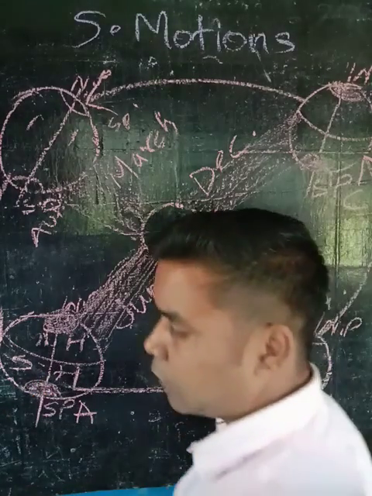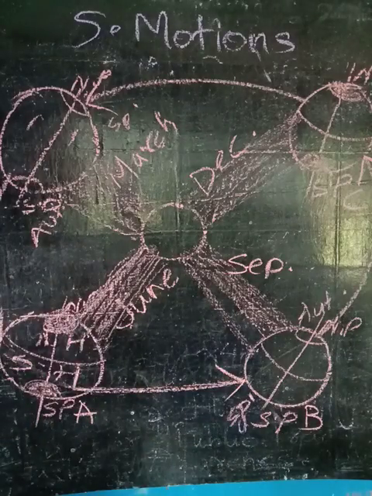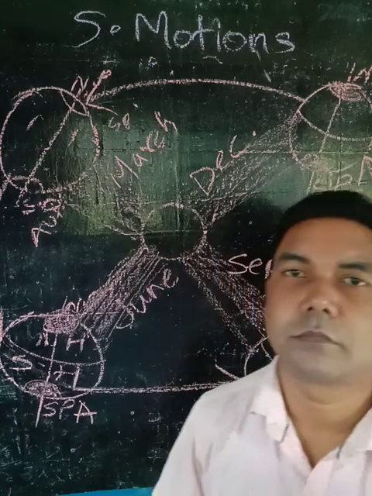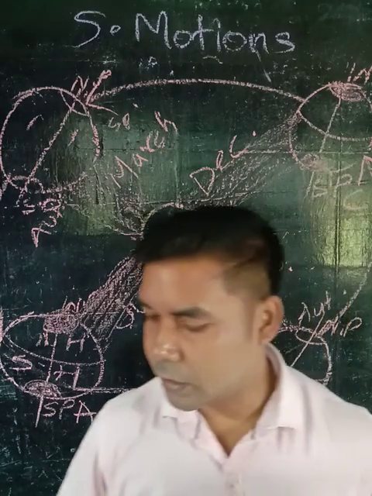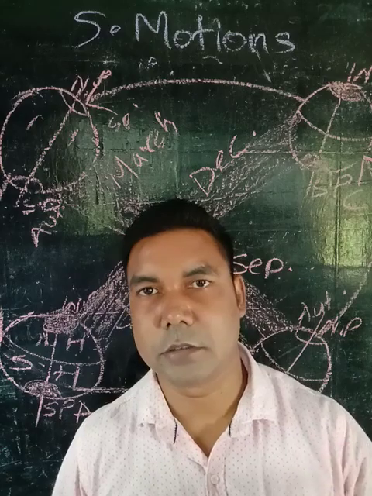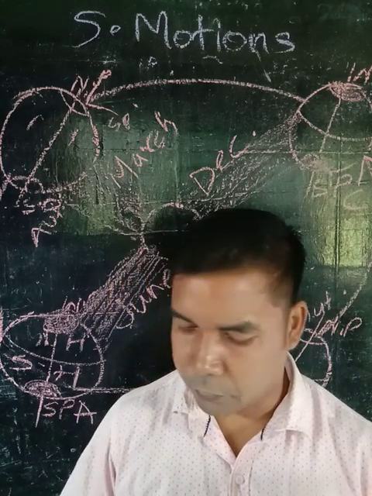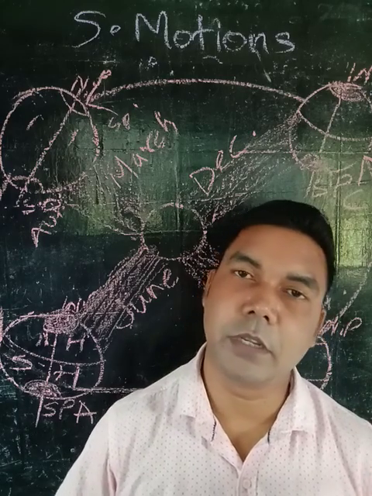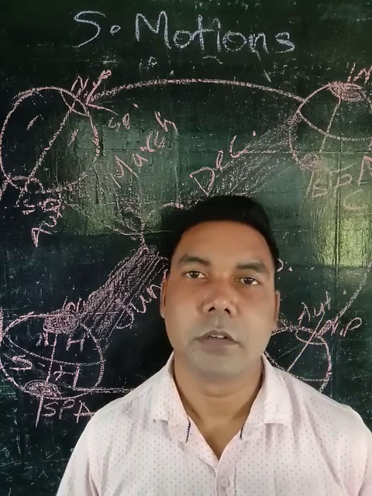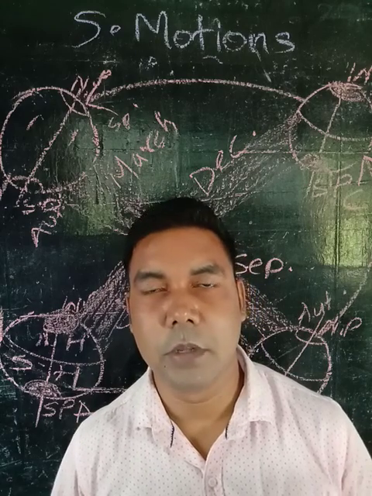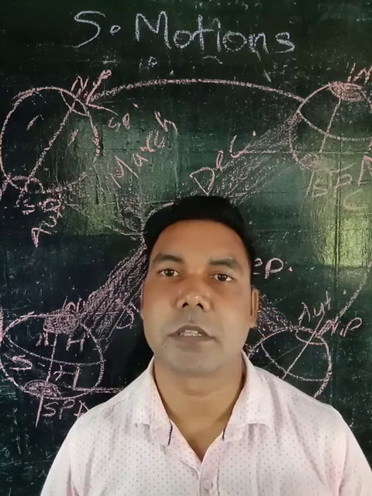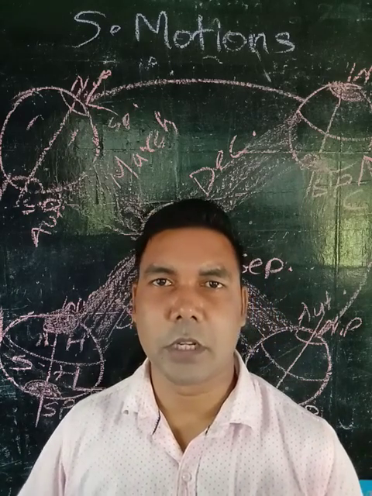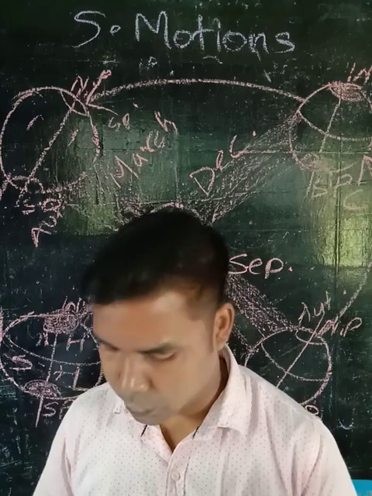Therefore, when we have summer in India, it is winter in Australia, just opposite. And when we have spring in India, it is autumn in Australia. And when Australia has autumn, we have spring. When Australia has summer, we have winter. Just opposite, because the northern hemisphere and the southern hemisphere are different locations.